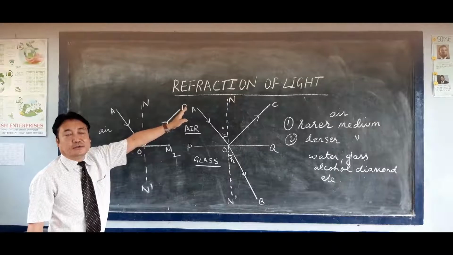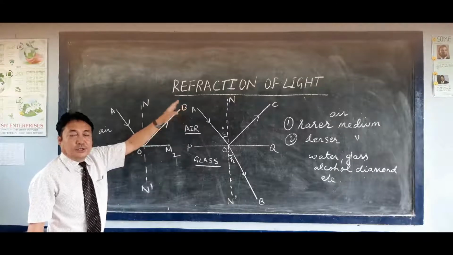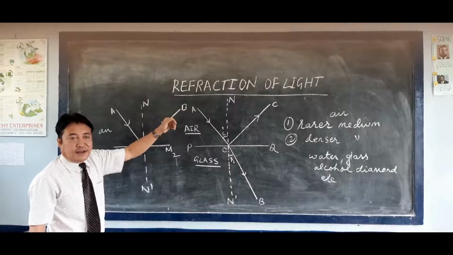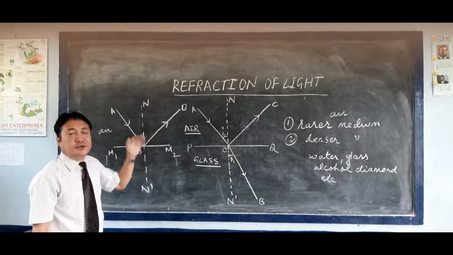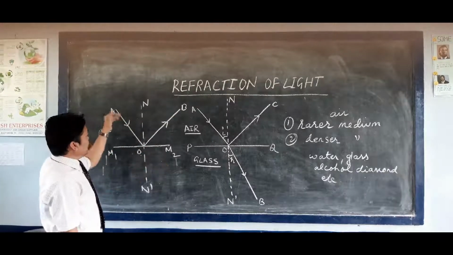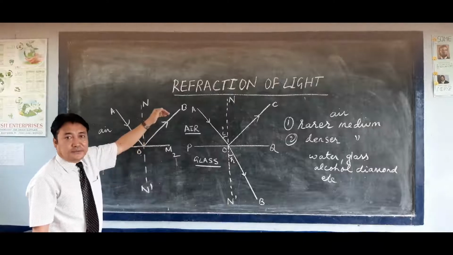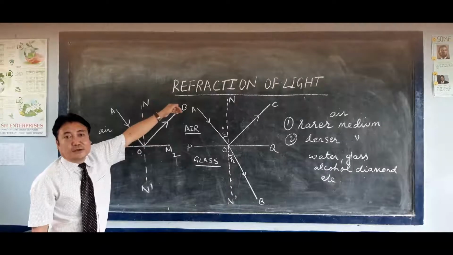This we call the bouncing back of light, that is the reflection.